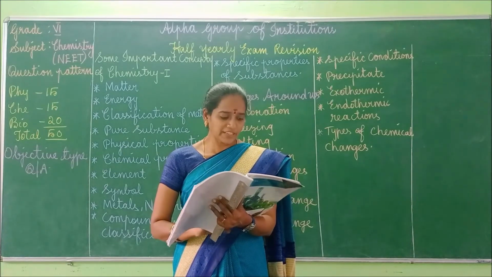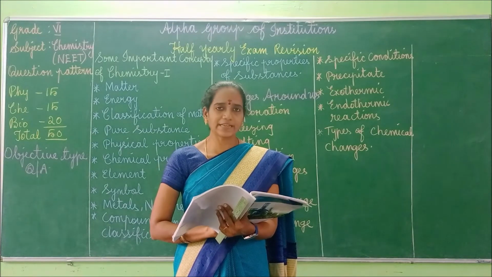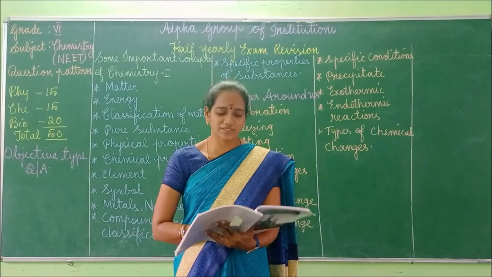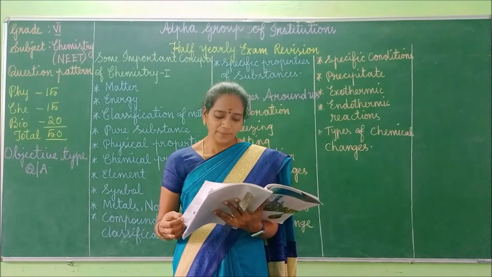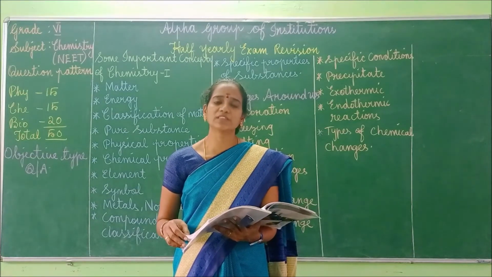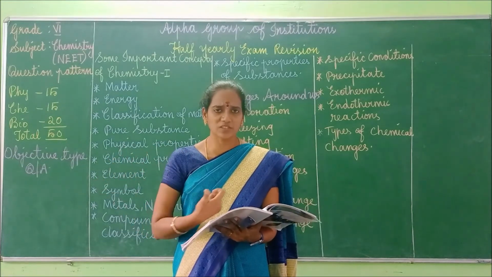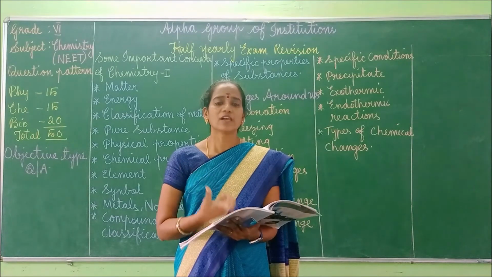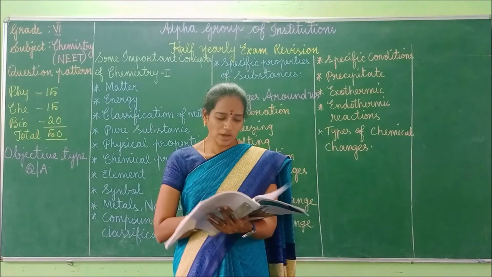Next, come to page number 118. In page number 118, chemical changes as well as characteristic features of chemical changes are given. Go through that one. Next, in page number 19, burning of sulfur. Sulfur burns with a dash flame. Blue color, red color, green color, yellow color. Which is your right answer? The right answer is blue flame. Sulfur burns with blue flame. Okay. So in this manner you have to write.